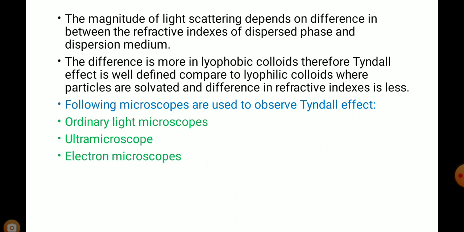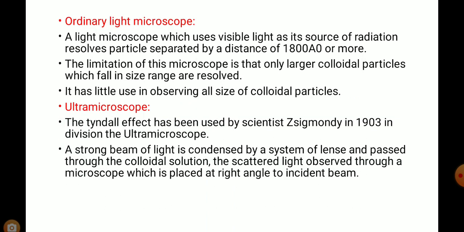The first is the ordinary light microscope, the second is the ultramicroscope, and the third one is the electron microscope. First we can study the ordinary light microscope.